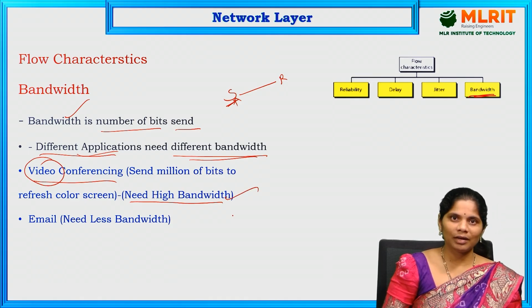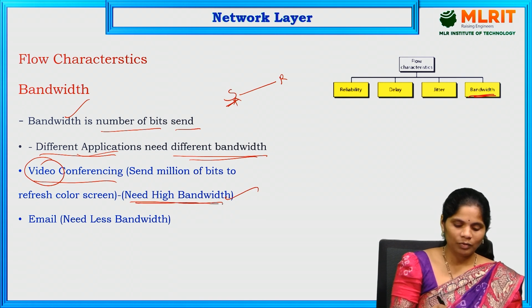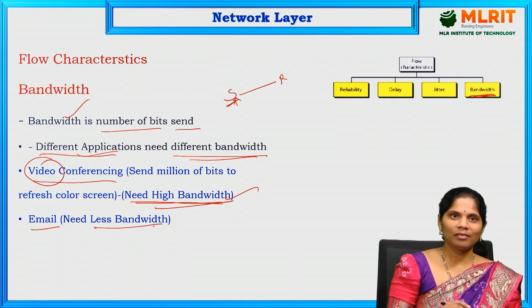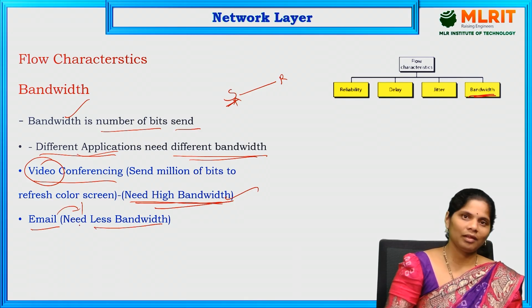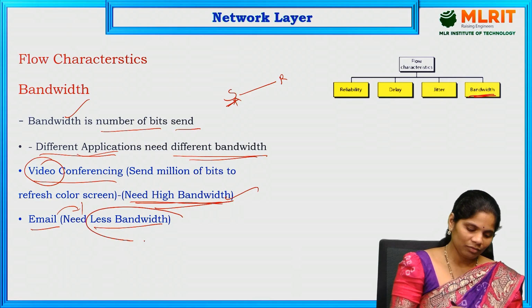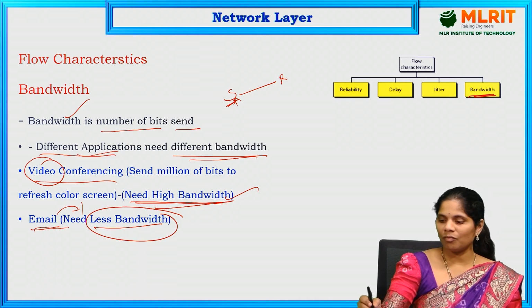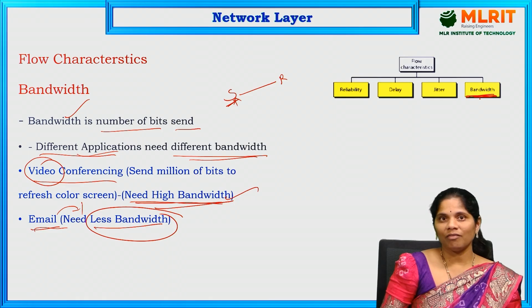Whatever data there is, it has to reach the destination. That's why high bandwidth is needed here. Coming to email, that needs less bandwidth, because even after 5 minutes we can receive the mail. There is no problem, so less bandwidth is needed for sending that particular email. So this is also one of the flow characteristics of the quality of that particular network.